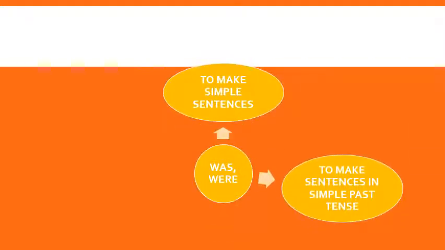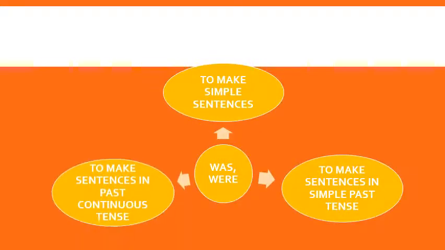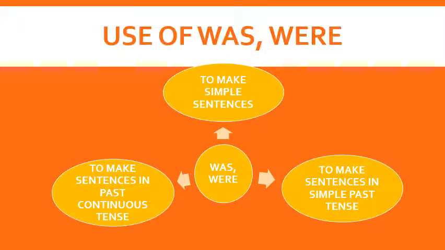So the use of was, were. क्या है use इसका? To make simple sentences, to make sentences in past tense, and also to make sentences in past continuous tense. Like, I am happy. This is a simple sentence, but this was in is, am, are because it was in present, am.